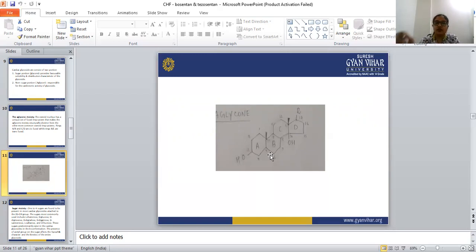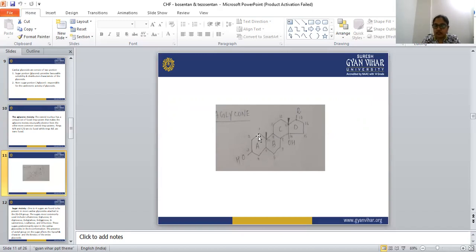The steroid nucleus carries two angular methyl groups, at the C10 position and the C13 position.